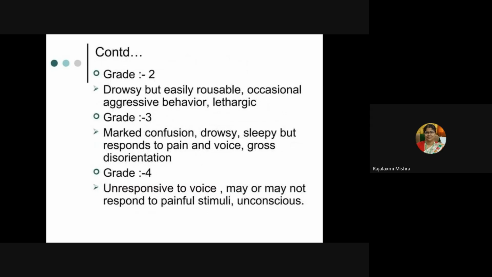Grade 2, drowsy but easily rousable, occasional aggressive behavior, lethargic. Grade 3 will be marked confusion, drowsy, sleepy, but response to pain and voice, gross disorientation will be there. Grade 4, completely coma, unresponsive to voice, may or may not respond to painful stimuli also, completely unconscious.